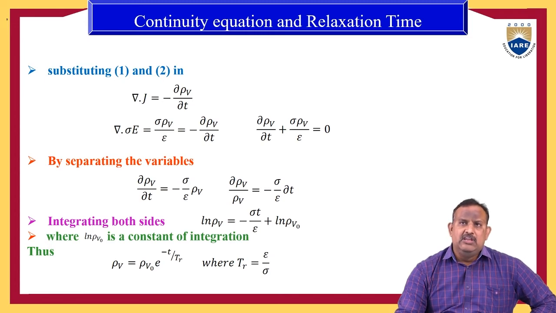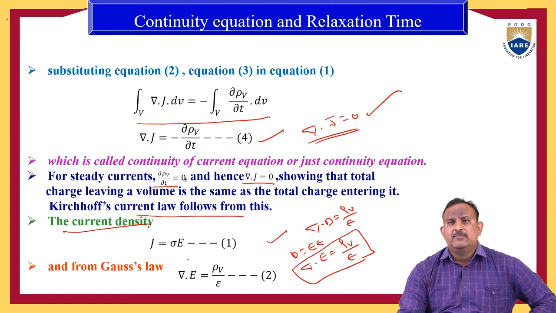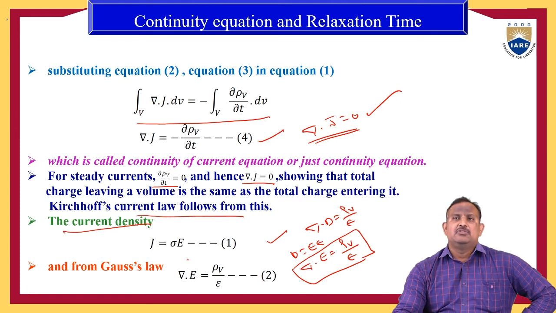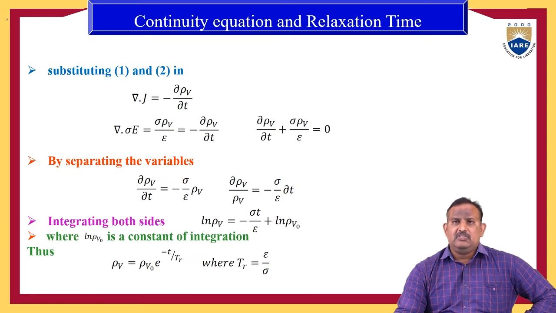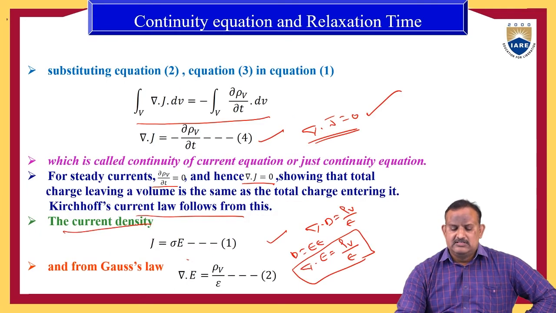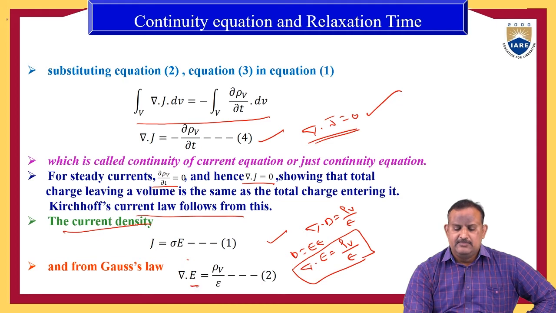Substitute equation 1 in equation 2. Equation 1 is J equal to sigma E.